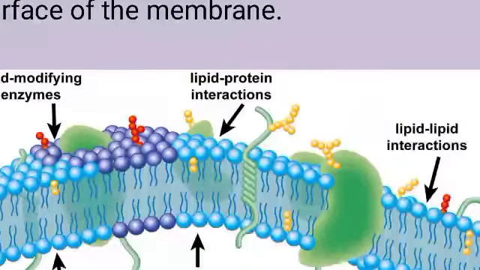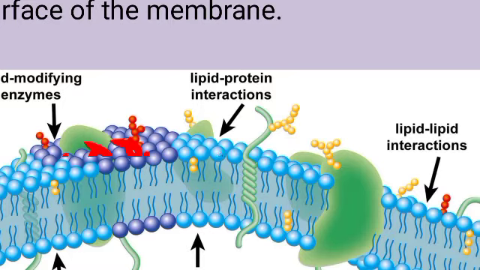If you see here, you can see the bilipid layer. This is one layer. Okay, this is one layer and this is another layer. So thus we can say two lipid layers are there. Okay, in this two lipid layer you can see the round structures here. They are the polar head, and here the tail is there, isn't it? This line like this you can see. So this is the non-polar tail. Okay, the polar head is facing towards the outer side and the non-polar tail is facing towards the center, isn't it?